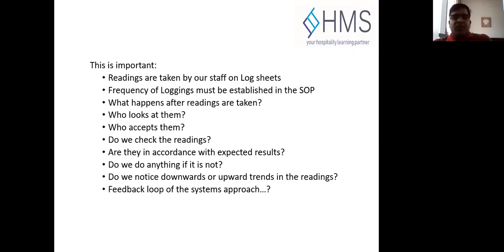Do we do anything if the readings are not right? Yes. If the reading is not good, are we taking any corrective actions? And if corrective action is taken, what corrective action has to be taken if the reading is not up to the standards? If the reading shows a downward or upward trend, then we need to know what action to take if it's upward, and what action to take if it's downward. So it all goes back to our feedback loop system approach.